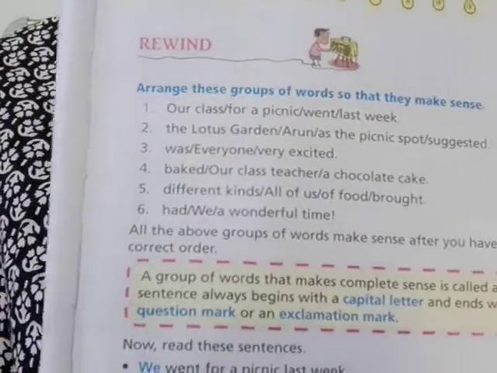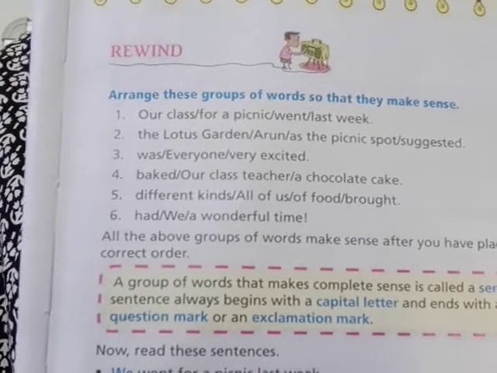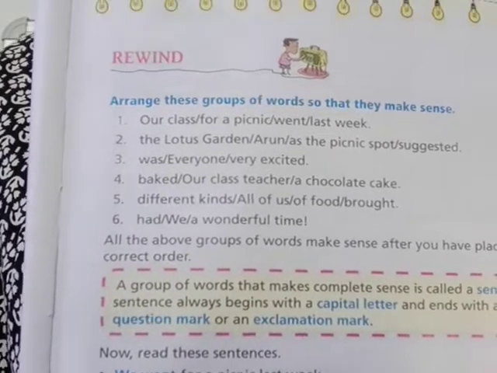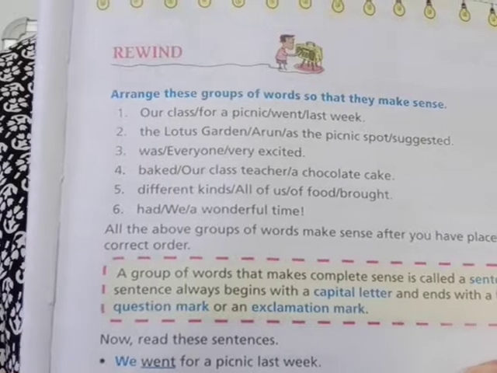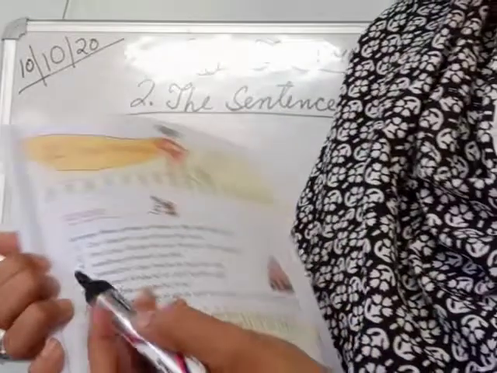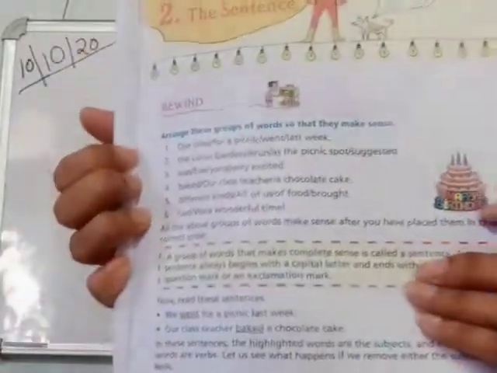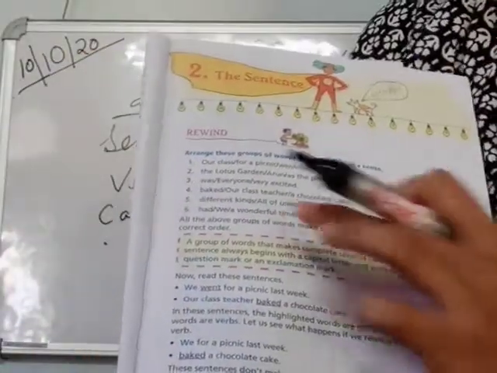Then second number is, Arun suggested the Lotus Garden as the picnic spot. Number 3 will be, everyone was very excited. So the rest, number 4, 5, 6, you have to do yourself in your copy.